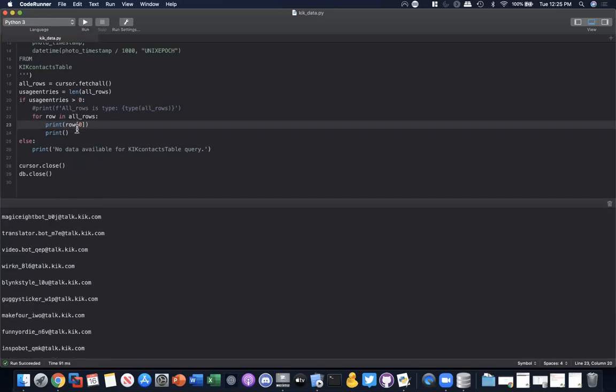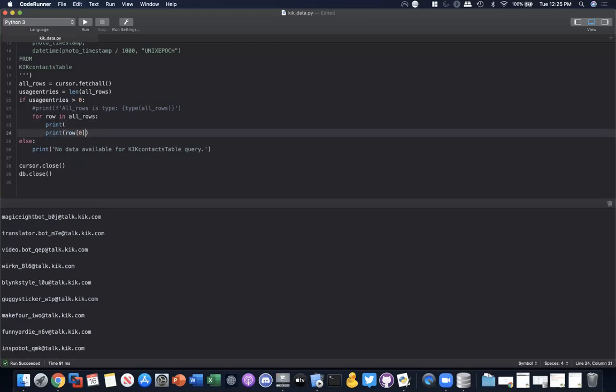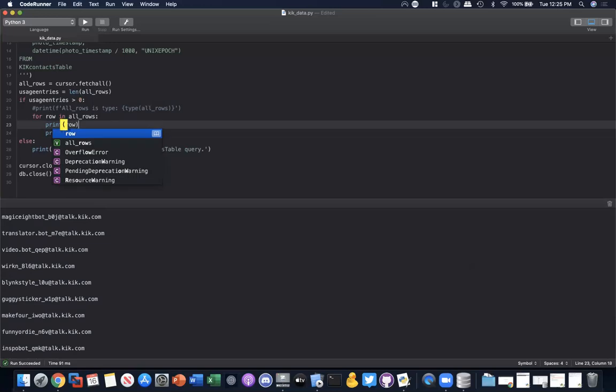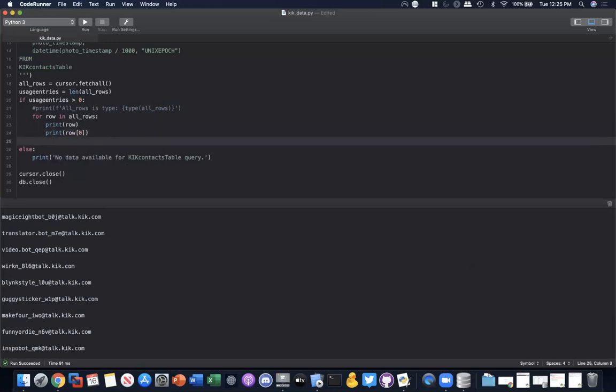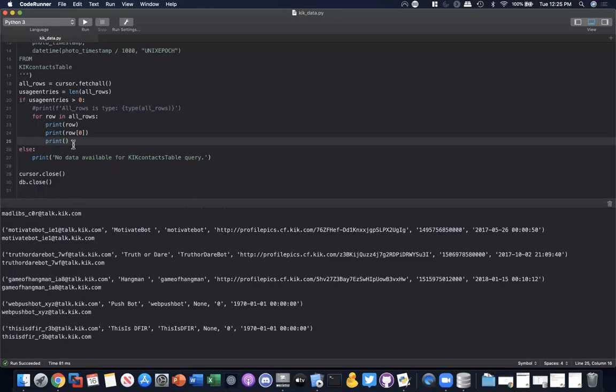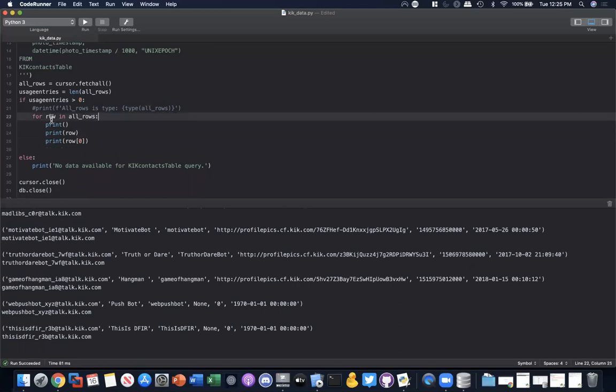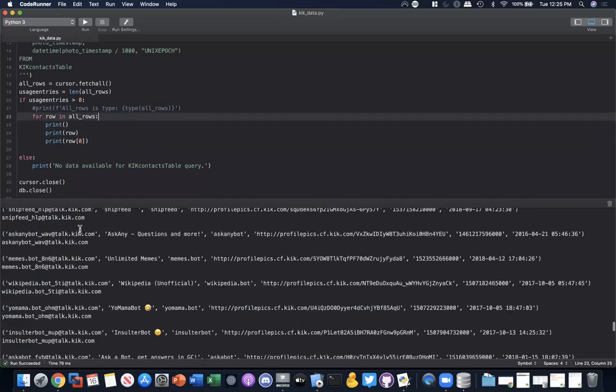Actually, for it to make even more sense, let me do this. I'm just showing you some manipulations that you could do fairly quickly and easily with your results. So I'm going to print the whole row, and then I'm going to print just the first item in that tuple. Okay. All right, so actually for it to look better, let me put this on the top. Just bear with me. This is fine. This should work. Of course, make sure it's properly indented. All right, let's do it again. All right, perfect.